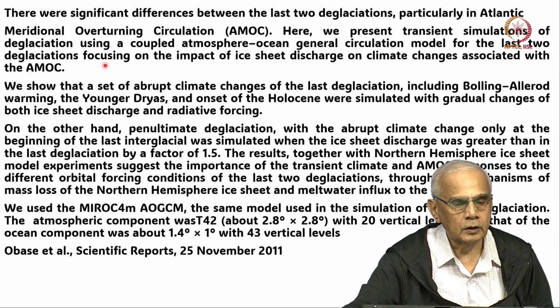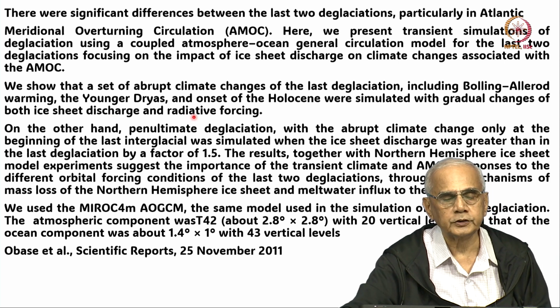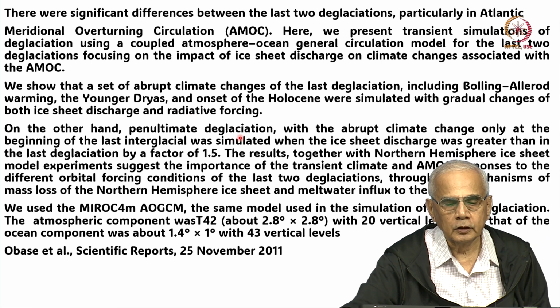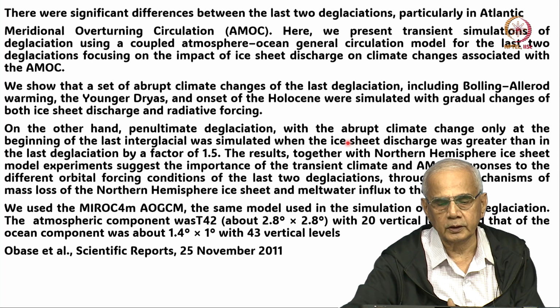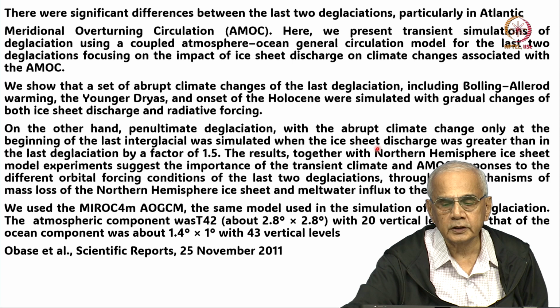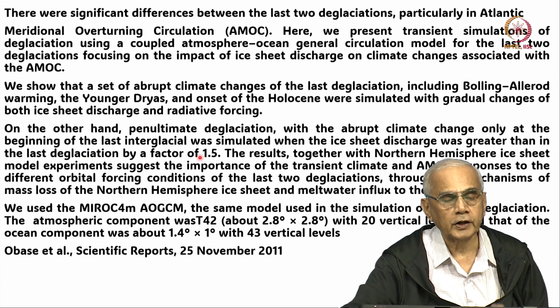Okay? So they show that these events occurred due to gradual changes in the ice sheet melting discharge, and of course changes in carbon dioxide and methane, which is radiative forcing. So they say that the previous deglaciation, not the one in the last 20,000 years, was simulated when the ice sheet discharge was greater than in the last deglaciation by a factor of 1.5. Okay?